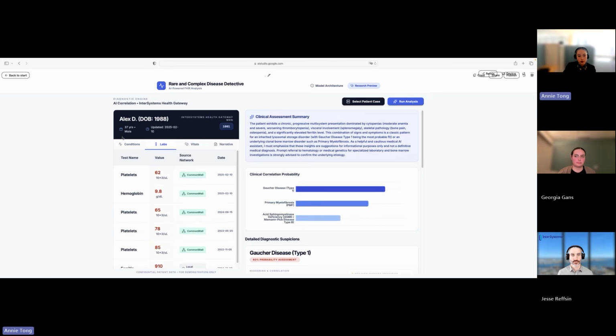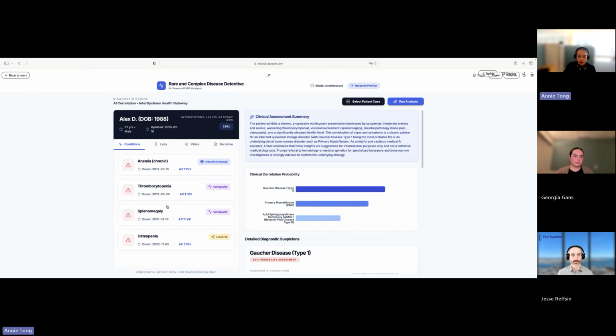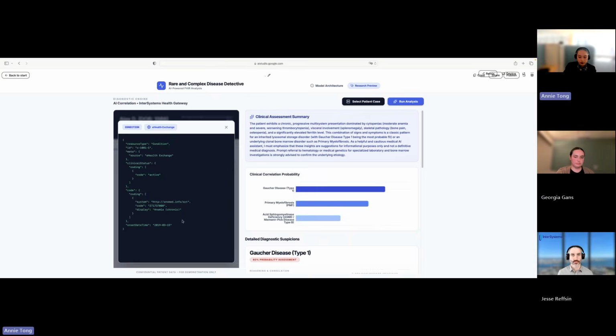For the clarity of the demo, I can surface some information that clinicians wouldn't normally see or think about day to day. You'll notice that each lab or observation is tagged with its source network, so I can immediately see where it came from, whether it's from Carequality, CommonWell, or eHealth Exchange. In everyday clinical use, I wouldn't need to see raw FHIR or network details, but I just want to make it very clear where the data is coming from and why the patient record is more complete. So now at this point, as a clinician, I'm not looking for an answer.